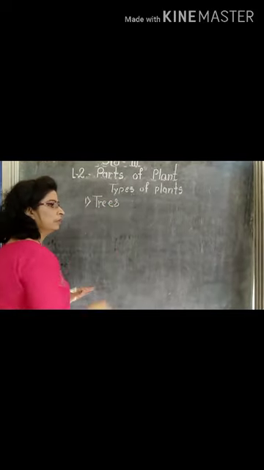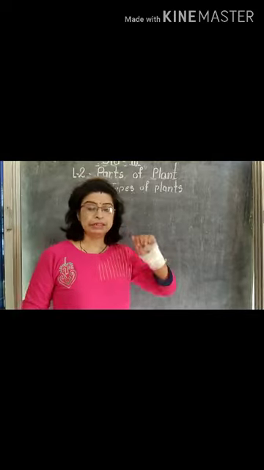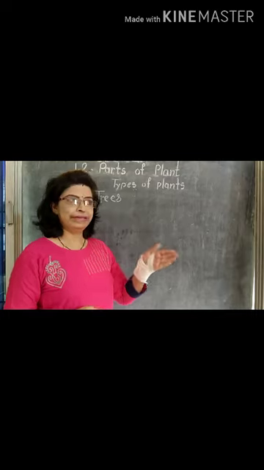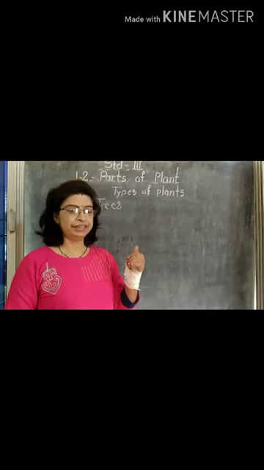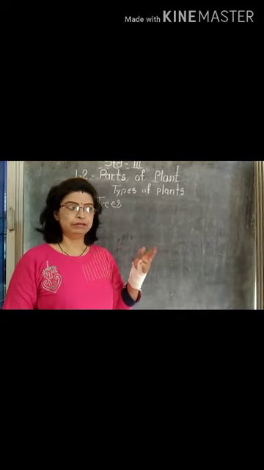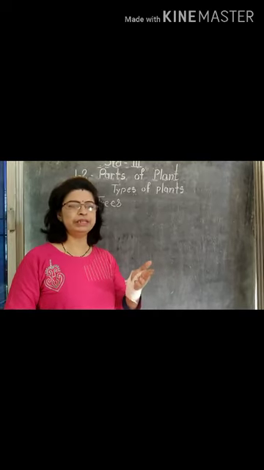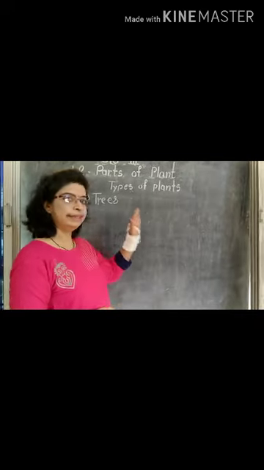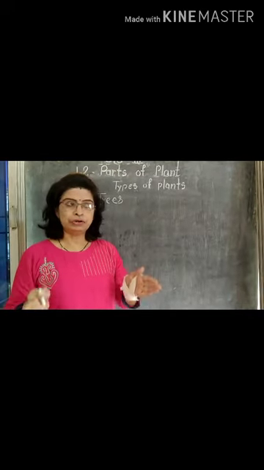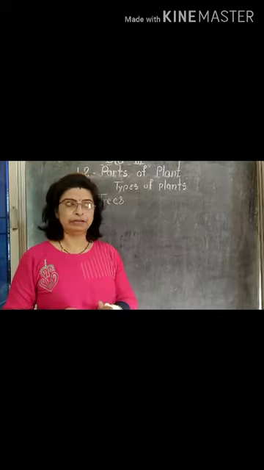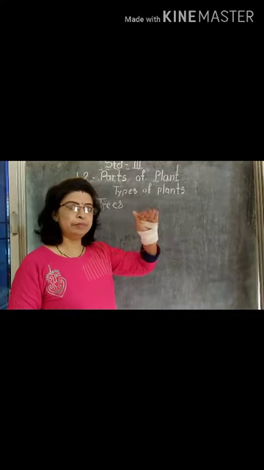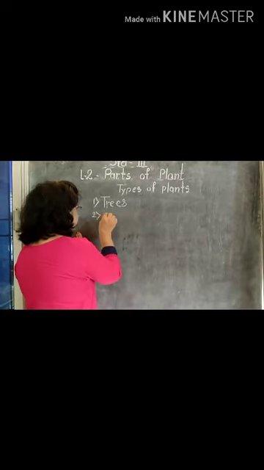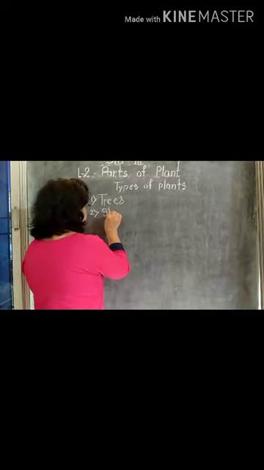Trees are strong and tall. They have a strong, woody trunk. Examples of trees are banyan tree, peepal tree, ashoka tree, mango tree. So many trees are found in the surroundings. Trees have a strong and woody trunk, and they are tall and bigger in size. Then next one is shrubs.